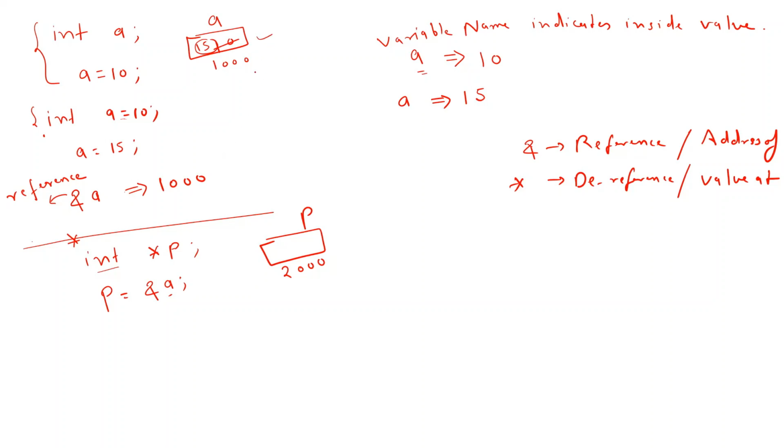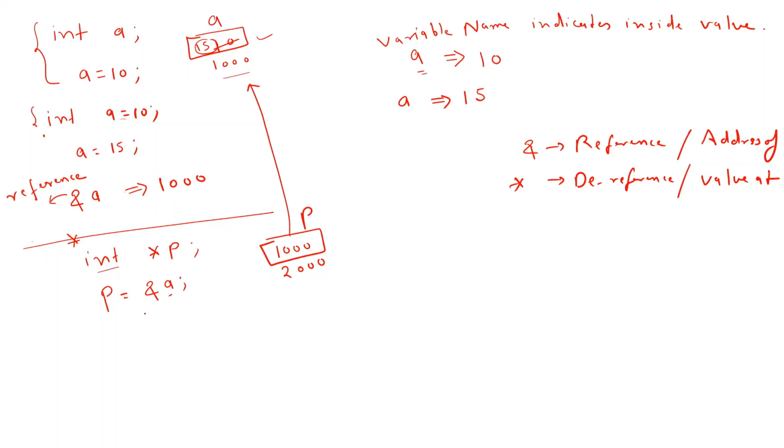Now the address of 15 is again 1000. So this 1000, the address of an integer value, is stored in p. Obviously p is meant for storing the address of an integer variable. So ultimately this 1000 will be stored here. Indirectly, this p is pointing to this particular location, the 1000th location.